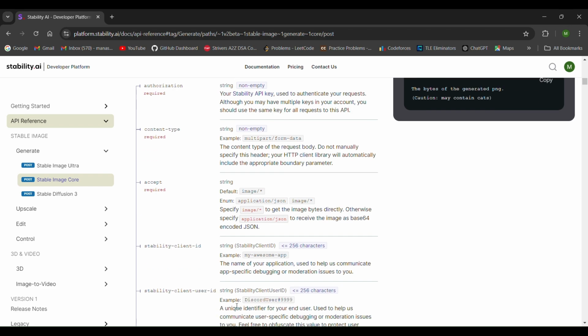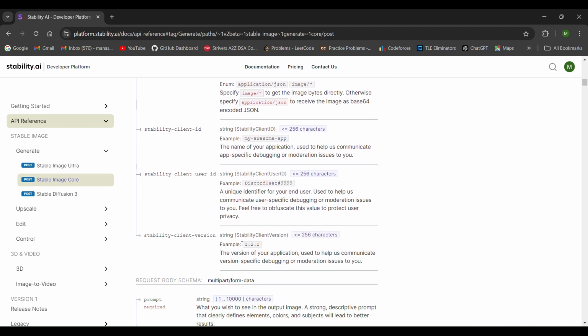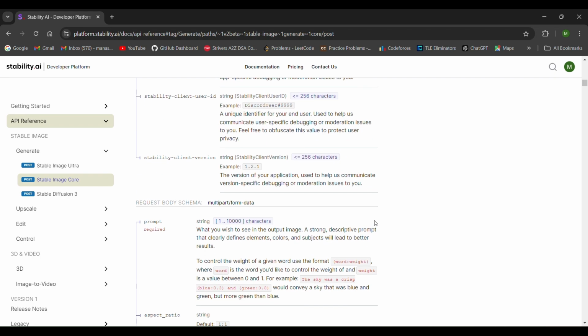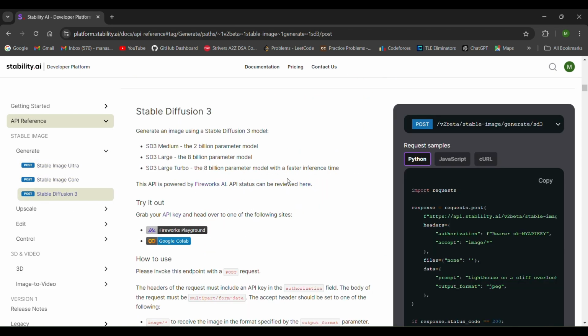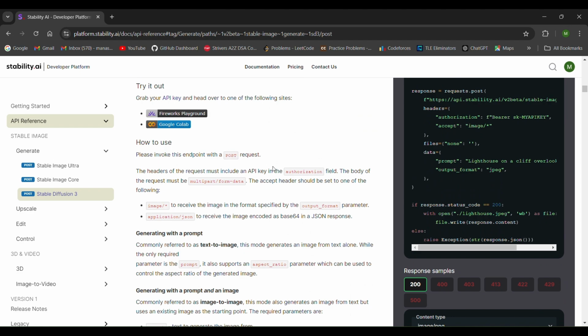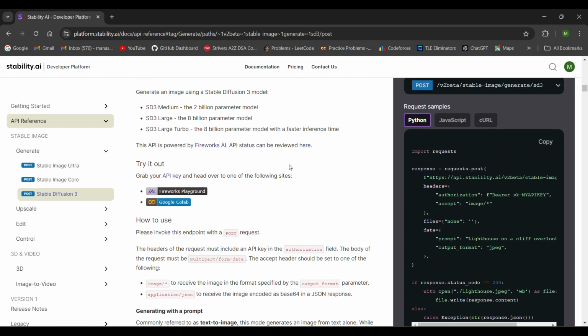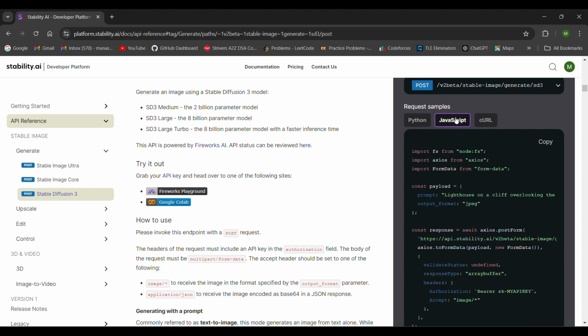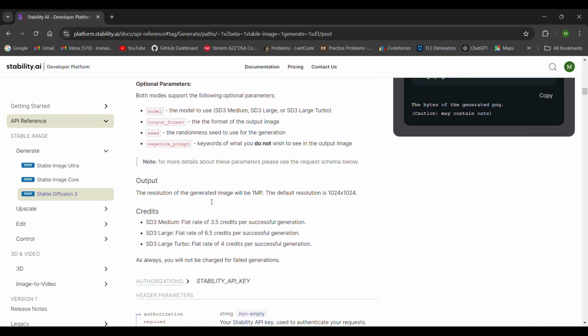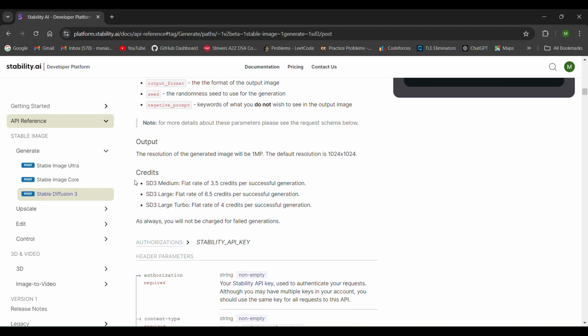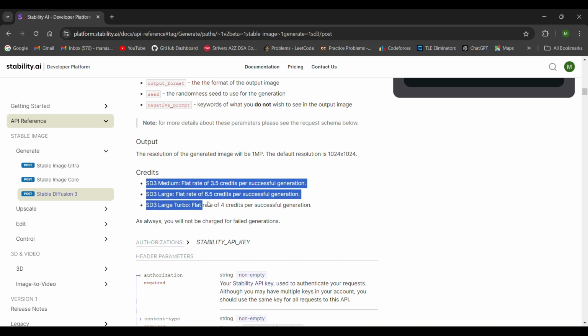And there are some documentations that you can read so that you understand how this API works. And the third one is the Stable Diffusion 3 API. This is also a post request API. You can select the code based on the language that you have used to build your web page. Like I used JavaScript, so this will be the code. And again, the output is given. Resolution is 1024 x 1024, and the credits are different for different types of images.